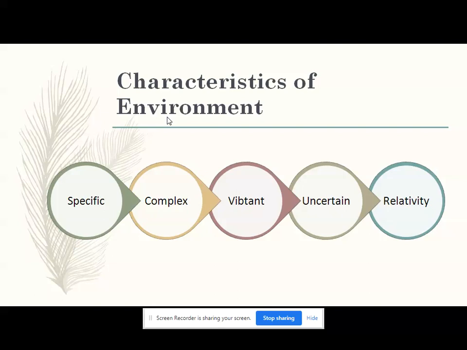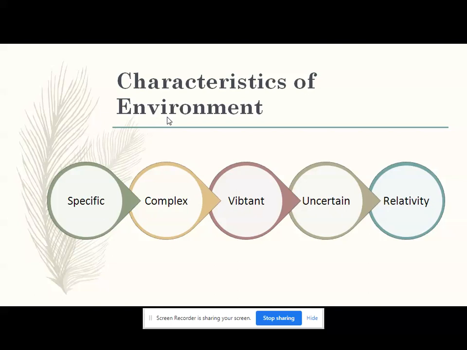Now, the next characteristic is, as it is dynamic in nature, it is uncertain also. It implies that market forces are unpredictable in nature. Every marketer tries to predict market forces to make strategies and update their plans. It may be difficult to predict some of the changes which occur frequently.